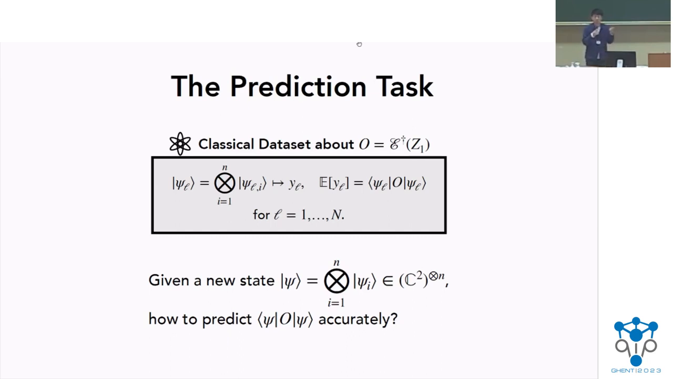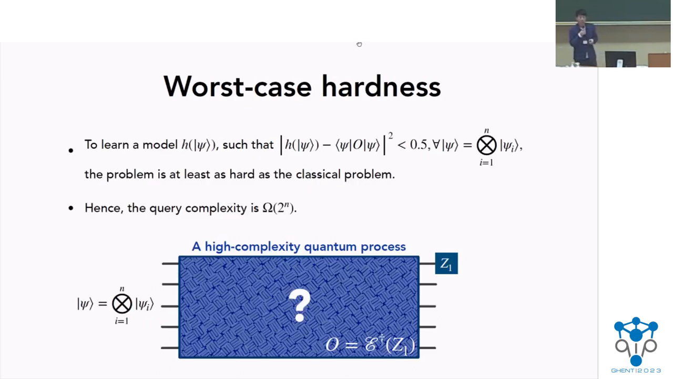And now, having this classical data set, we would like to understand, given a new product state psi, can we predict the output state property of psi accurately? So one can think a little bit about how this connects back to the classical problem. In the classical problem, this observable O would just be a diagonal matrix where the diagonal is an exponentially long vector, and the input is just this classical bit string. So now if we look at the worst case situation, if you wanted to be able to learn a model so that for all product states we can predict accurately, then it's not hard to show that this problem is at least as hard as the classical problem. And hence, the query complexity would have to also scale exponentially in system size n.